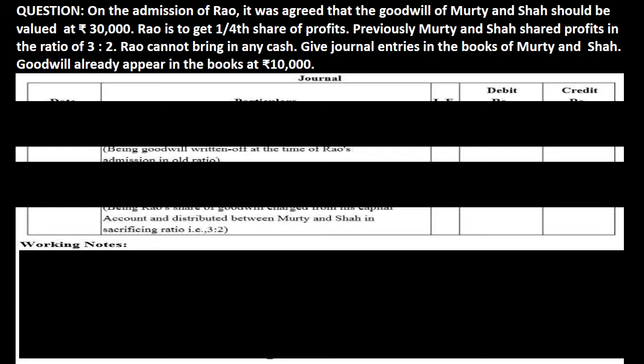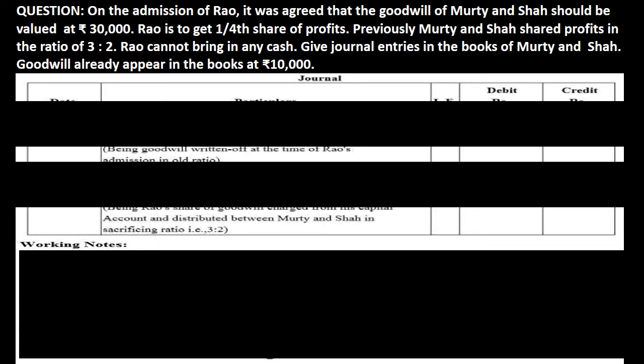In the given problem, one partner is admitted whose name is Rao. It was agreed that goodwill of Murthy and Shah should be valued at rupees 30,000. Rao is to get 1/4 share of profit. Previously, Murthy and Shah shared profit in the ratio 3:2. Rao is not in position to bring his share of goodwill in cash. When a new partner does not bring goodwill, it is taken from his capital. Therefore, in this case, total amount of goodwill is taken from Rao's capital.